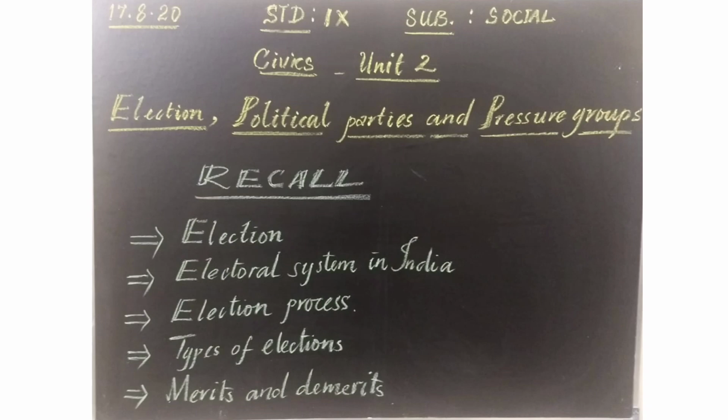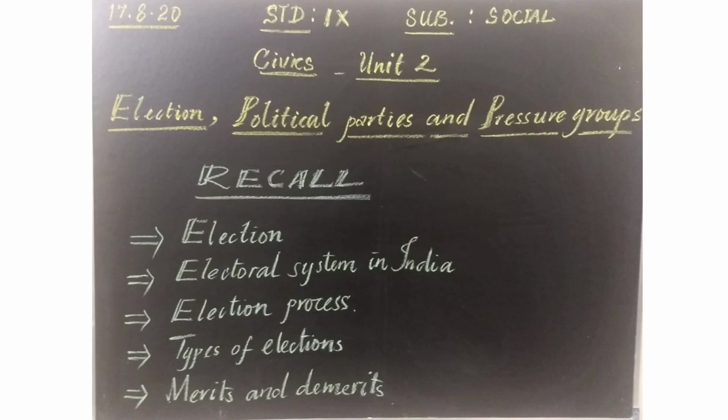How are you all? Hope that you understand the concept of the previous class. Let's recall what we have learned in the previous class. We are learning Civics Unit 2, Election, Political Parties and Pressure Groups. In the previous class we learned about election. What is election? Election is a formal decision-making process by which a people chooses an individual to hold public office